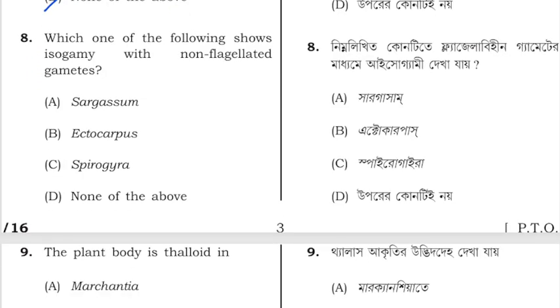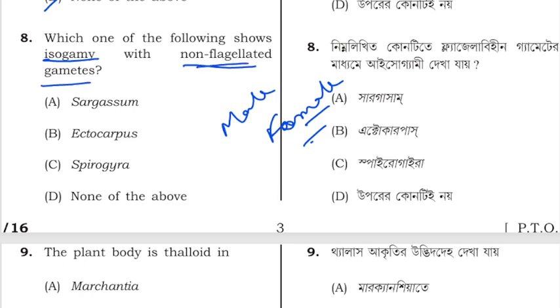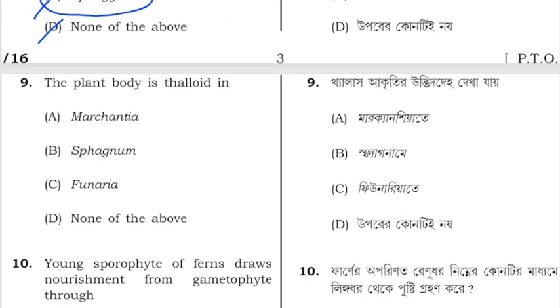Next question is, which of the following shows isogamy, means male and female gametes are having similar nature, with non-flagellated gametes. Option is Sargassum, Ectocarpus, Spirogyra, or none of the above. So option C is correct. Spirogyra has non-flagellated gametes and has isogamy.